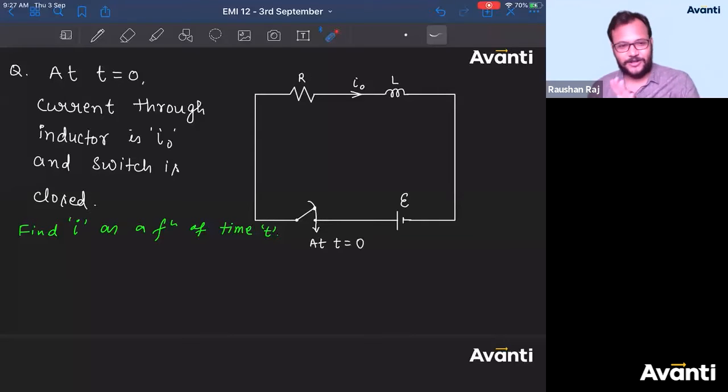Anyway, let us talk about the LR circuit. I was very, very happy. As you can see, the kind of happiness that I was having on my face right now also.